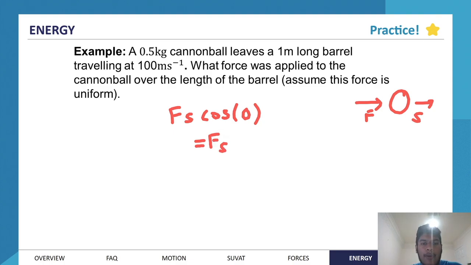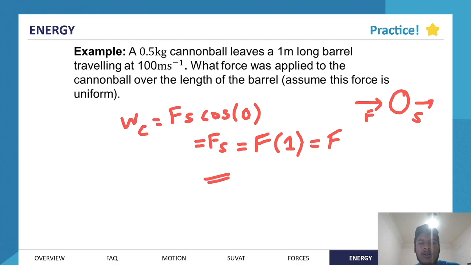Again, we're looking at the work on the cannonball, so that's going to be F times s. F is the uniform force that we're trying to figure out. s is the distance within the barrel, and the barrel is 1 meter long, so we can say F times 1, so just F.